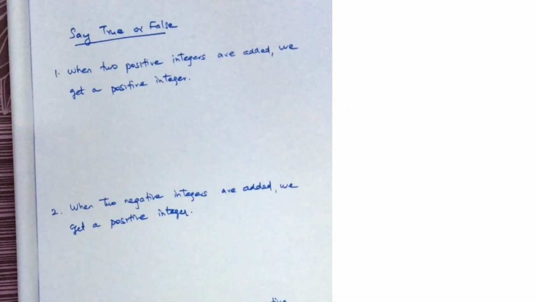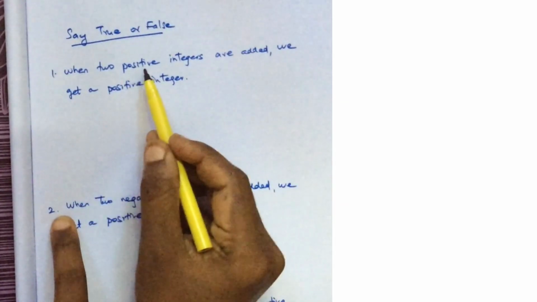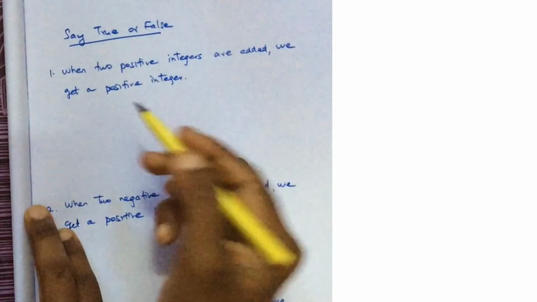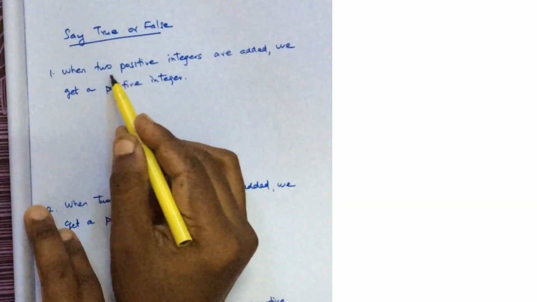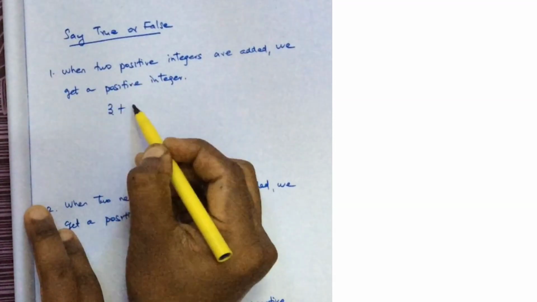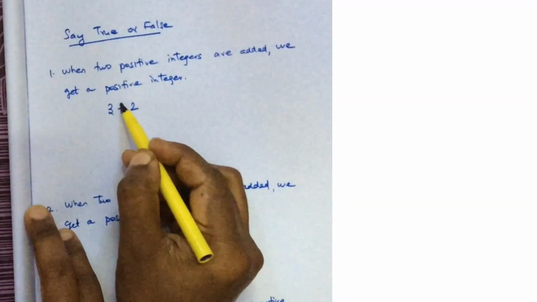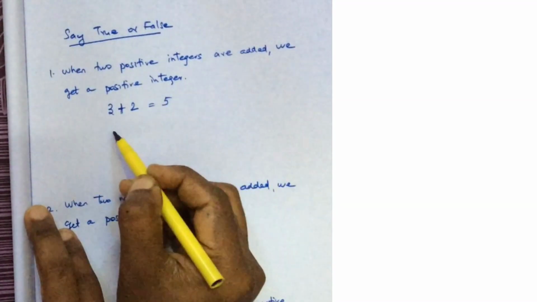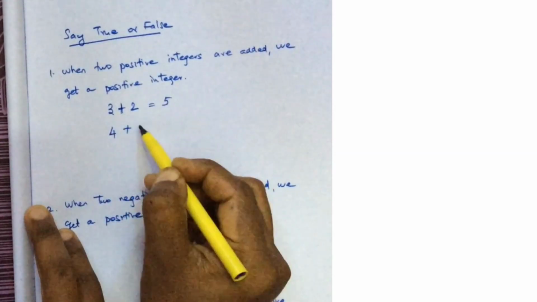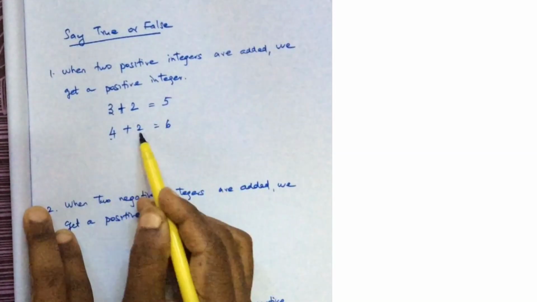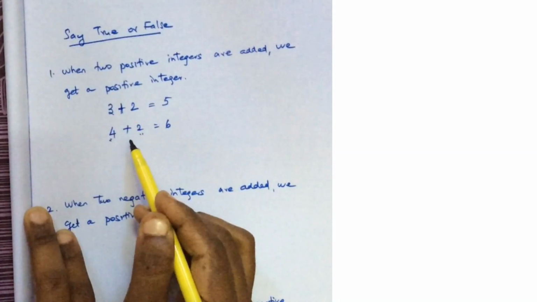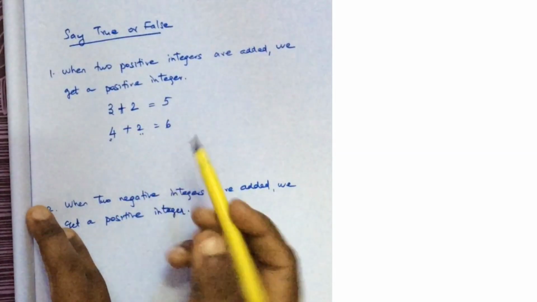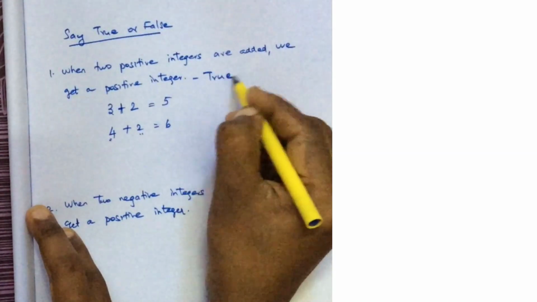Now there are 3 statements given here. We have to say whether the statements are true or false. The first statement is, when 2 positive integers are added, we get a positive integer. Let me check. Take 3 plus 2. These 2 are positive and I am adding them. I am getting a positive integer. 4 plus 2 is 6. So the result is always positive. So this statement is true.